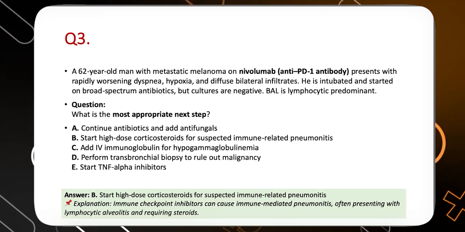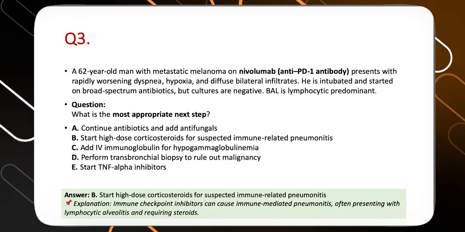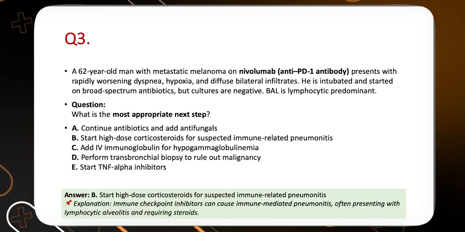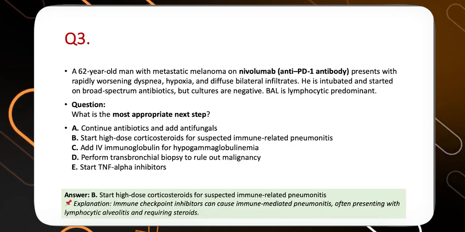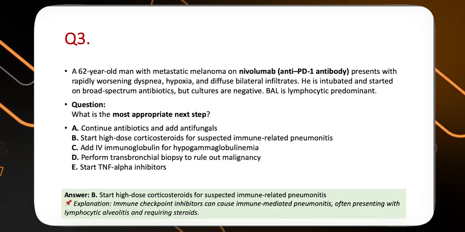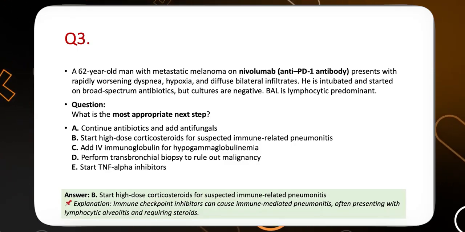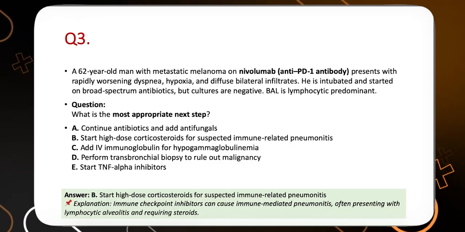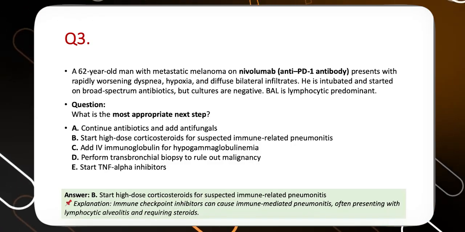Malignancy, these patients already have malignancy, so we do not do a transbronchial biopsy. So if we do not know the answer rightly, they have pointed to the diagnosis: BAL is more lymphocytic predominant, the culture is negative. So the answer over here is corticosteroid.